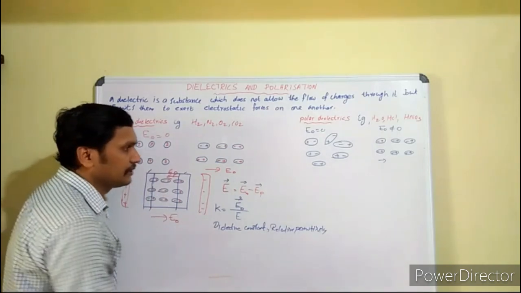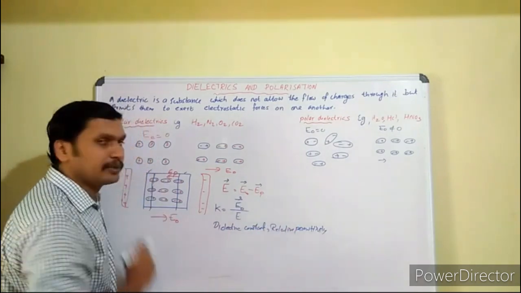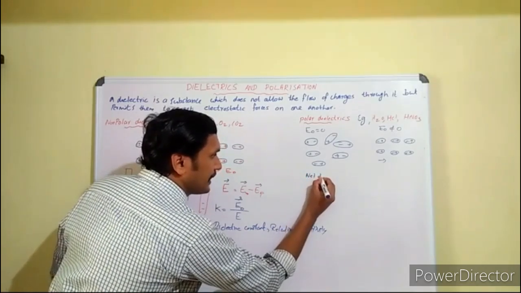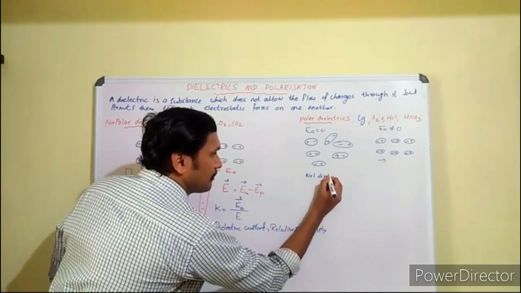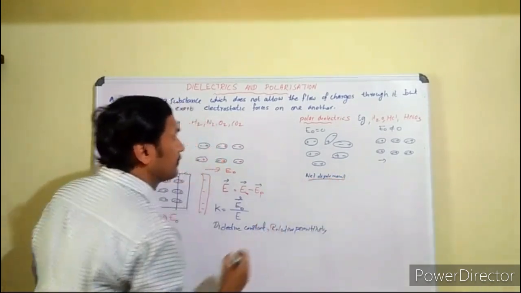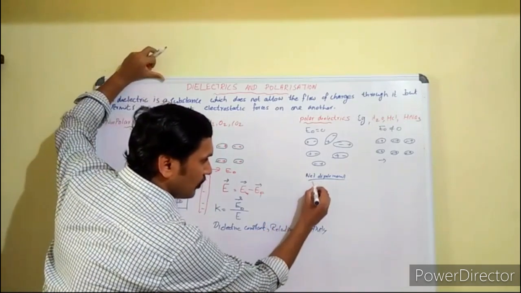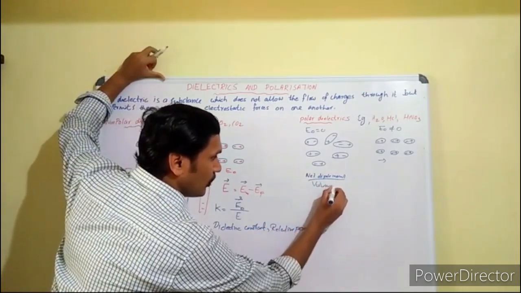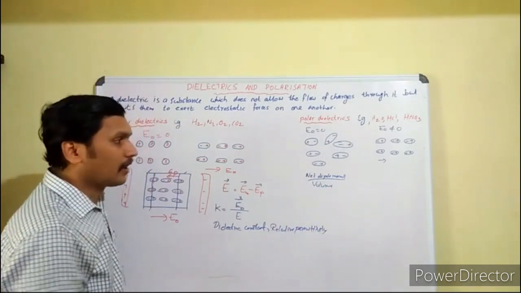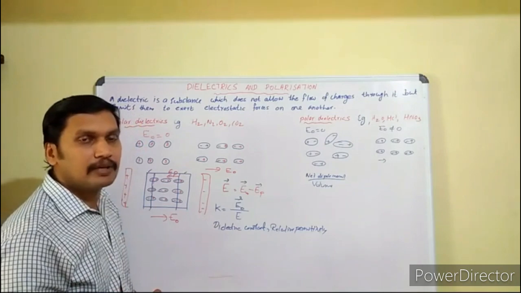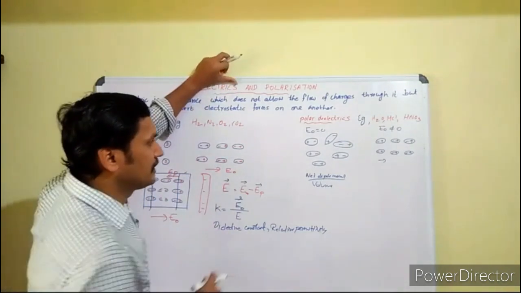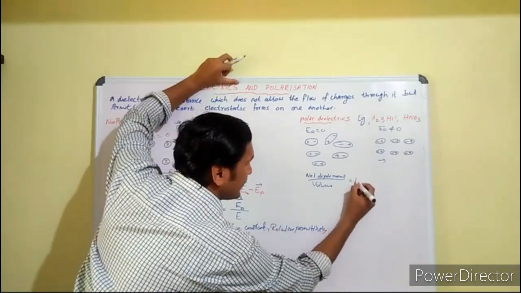If you calculate the net dipole moment per unit volume, dividing by volume, that will be a constant, and that constant is known as polarization density.